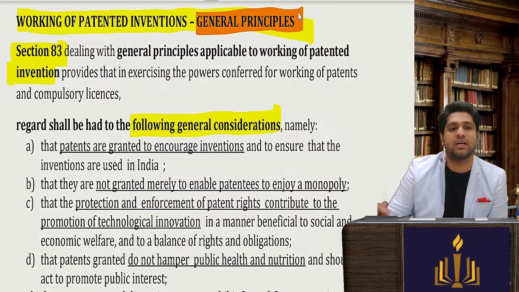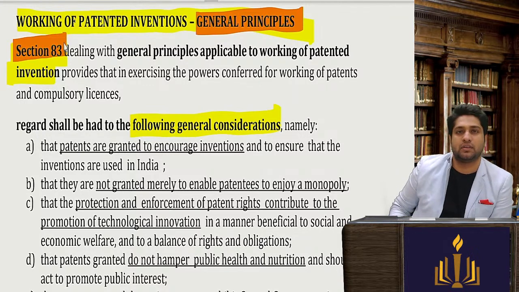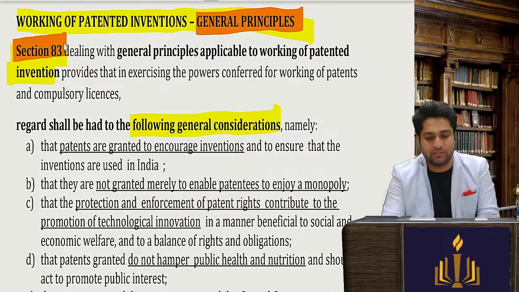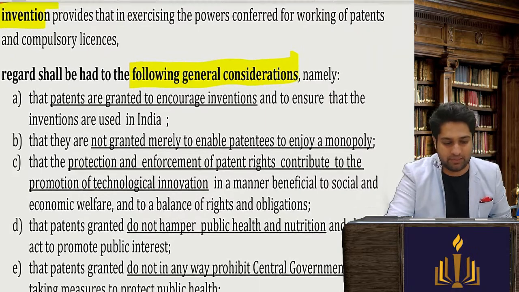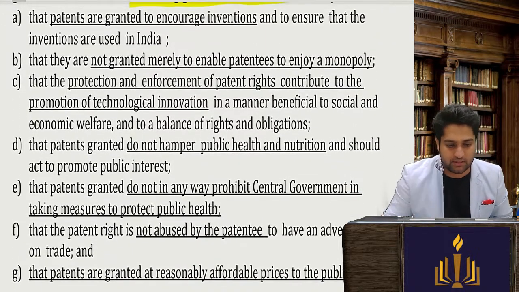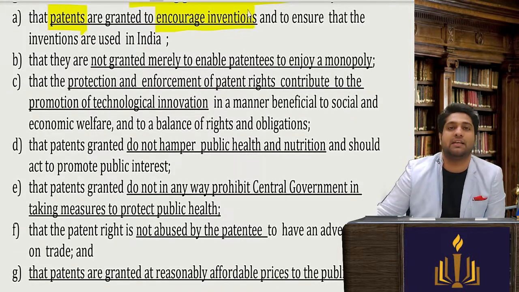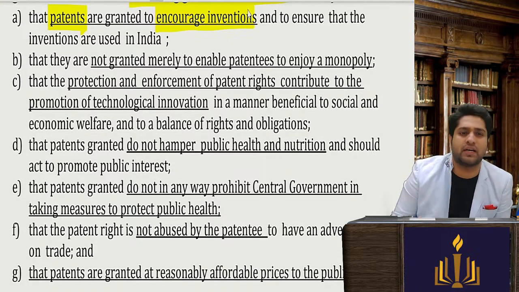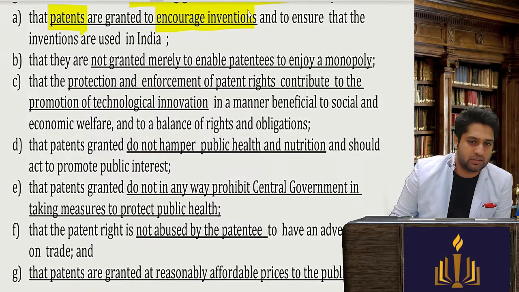Now when they say what are the general principles prescribed under section 83, then very general philosophies, objectives, moral principles, etc. have been given. Obvious things have been given here. So first, patent has been granted to encourage invention. Agreed or no? Patents we are giving so that there is more innovation, more encouragement, more creativity involved.